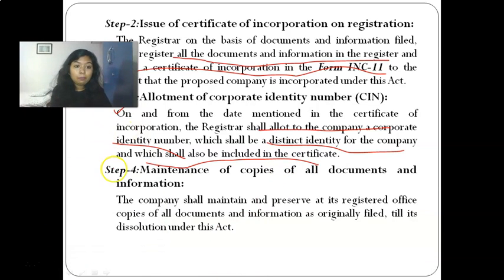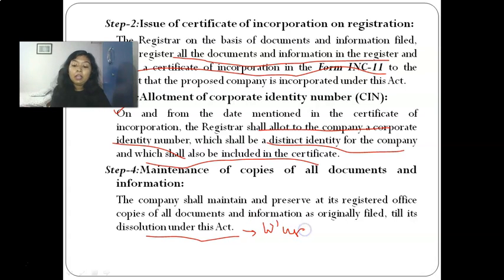Now, step 4 is maintenance of copies of all the documents. Now, the company shall maintain and preserve at its registered office, the address which is given under that particular filing, okay, all the documents and information originally filed to ROC at the time of incorporation. Now, how long do you have to preserve it? You have to preserve it till the dissolution under this Act, that is, till winding up. Which documents?